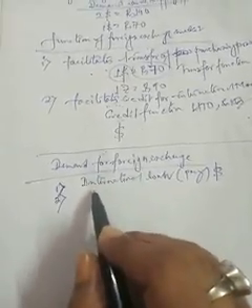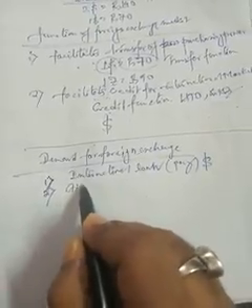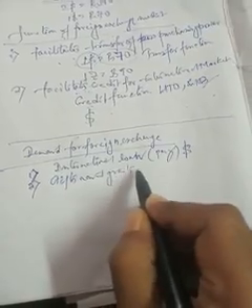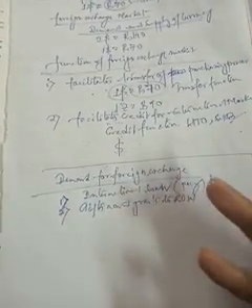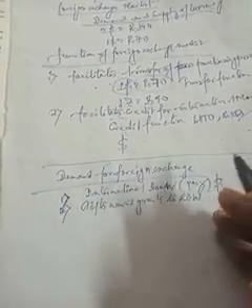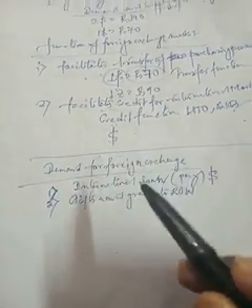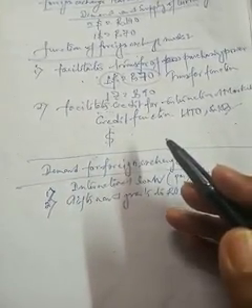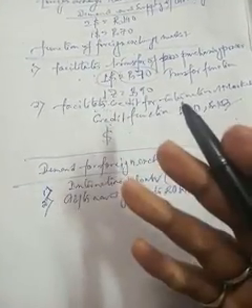Next is, if you want to give gifts and grants to the rest of the world. If you want to give some gifts or grants to other countries, or help some other countries, then you cannot give money through your currency, because your currency will not be accepted.